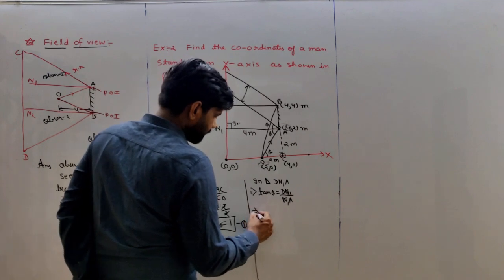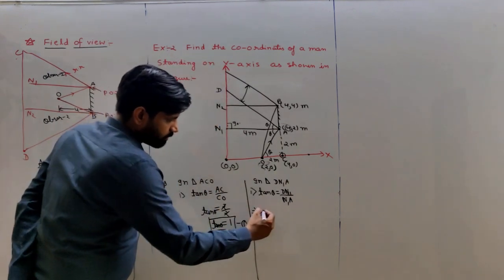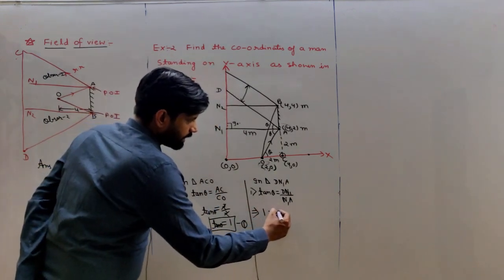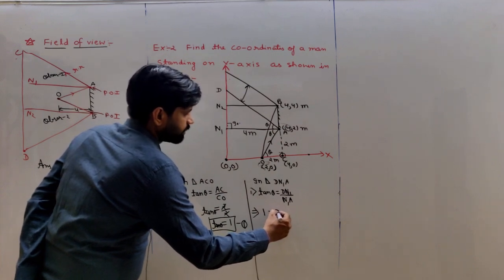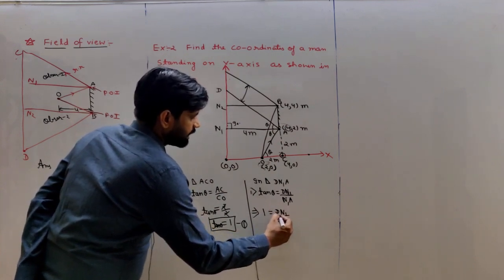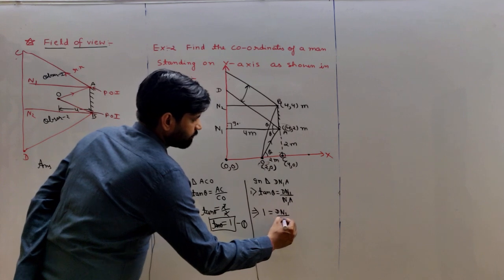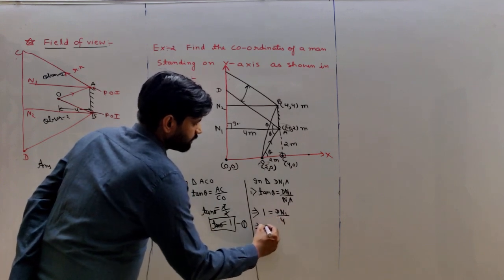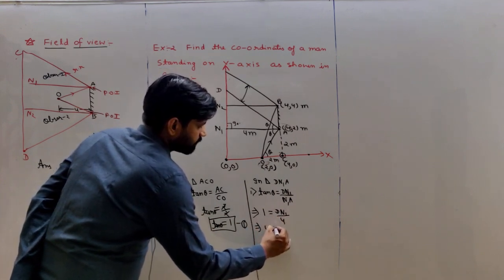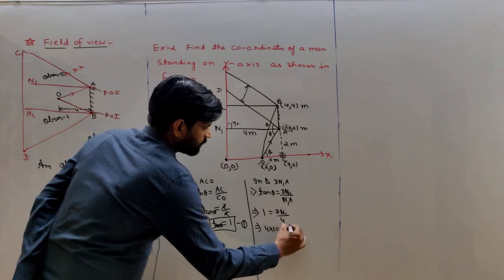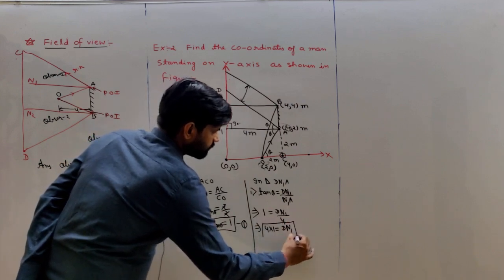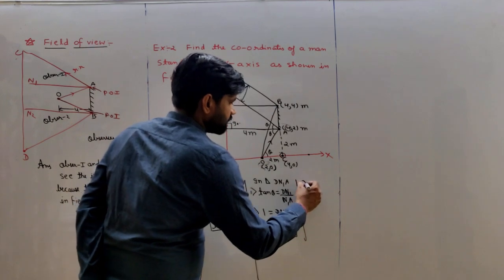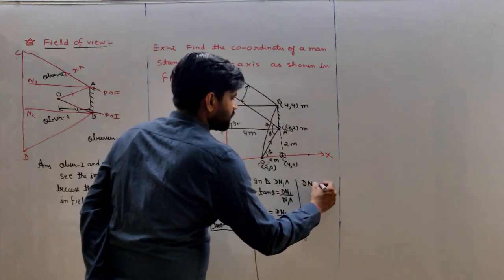So from equation 1, we can say tan theta is equal to 1, equal to DN1 upon N1A, which is 4. Then 4 into 1 is equal to 4. That is, DN1 is equal to 4 meter.